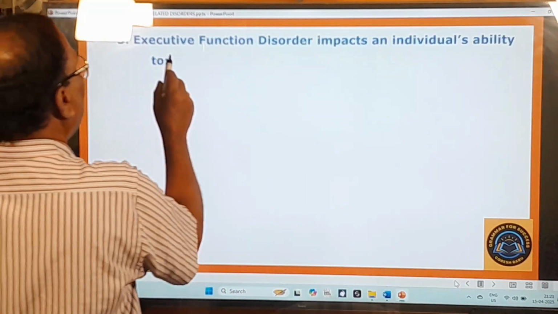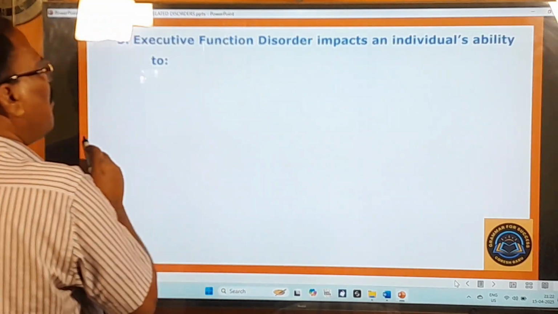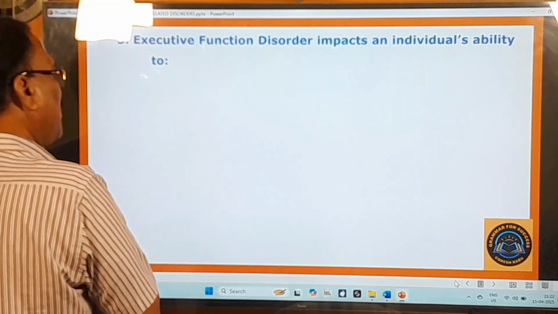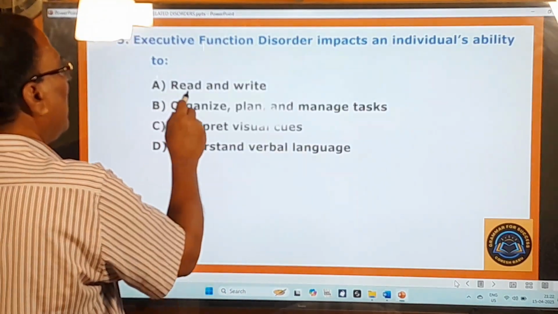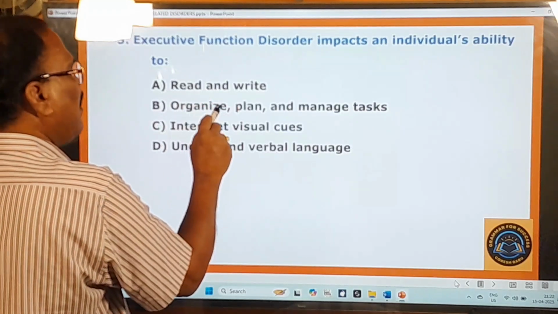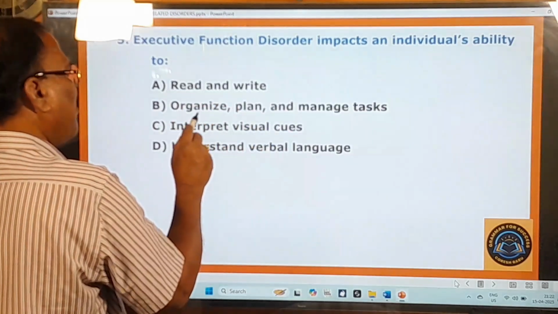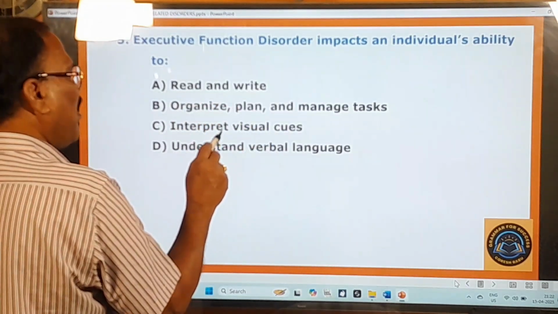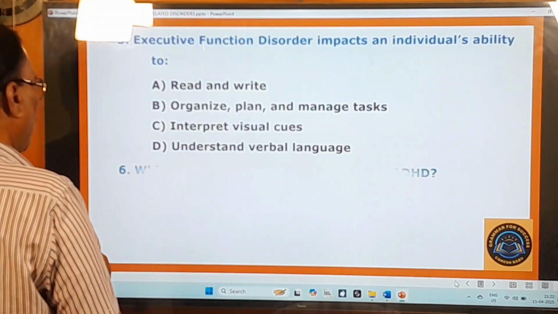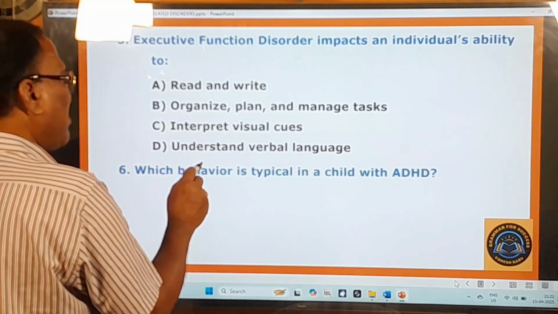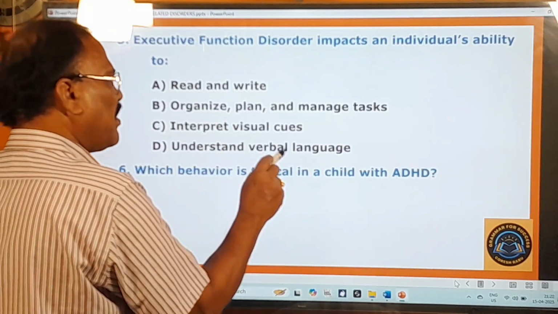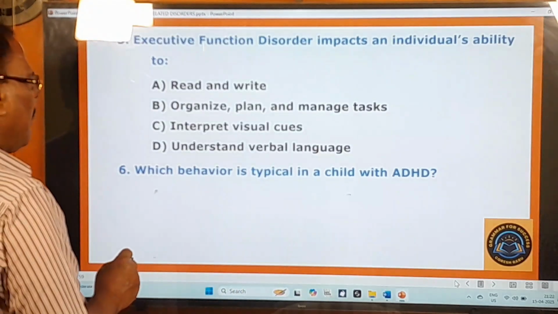Fifth question. Executive function disorder impacts an individual's ability to read and write, organize, plan and manage tasks, interpret visual cues, understand verbal language. Sixth question. Which behavior is typical in a child with ADHD?